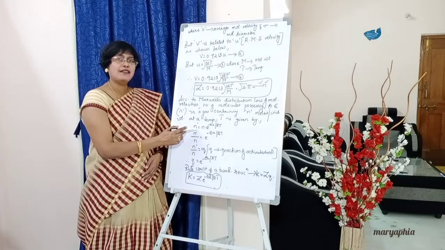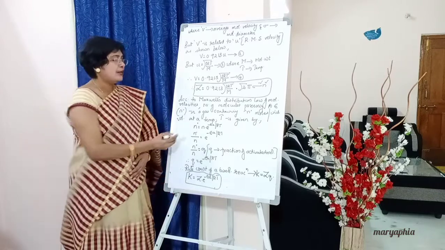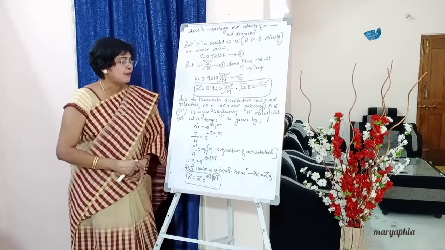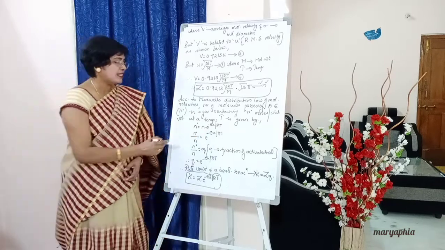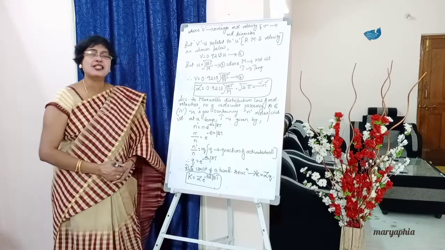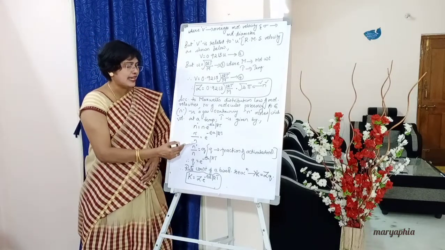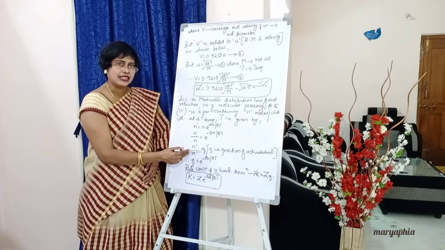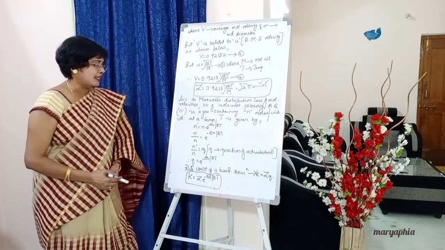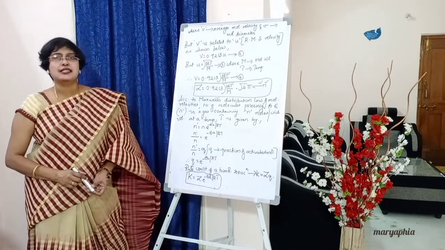From this what can we calculate? Number of molecules having activation energy. Now bring this N to the left side. N dash by N is equal to e to the power minus Ea by RT. Now this N dash by N we can denote by Q, where Q is the fraction of activated molecules. So Q will be equal to e to the power minus Ea by RT. Write down below: Q is equal to e to the power minus Ea by RT.